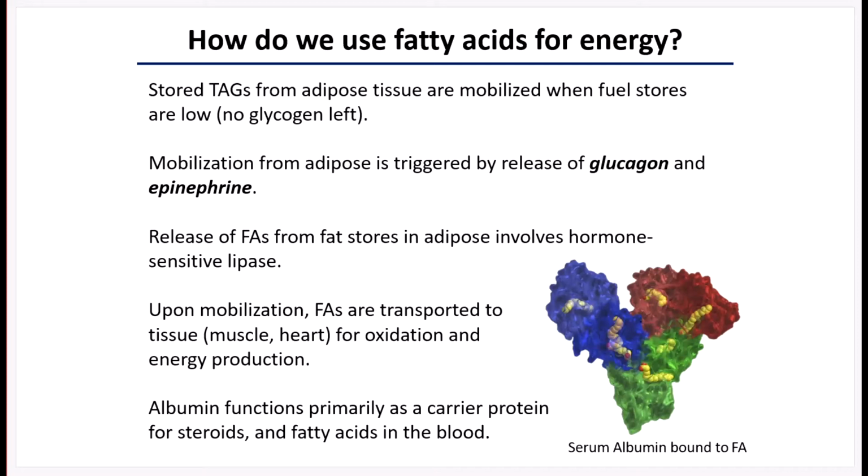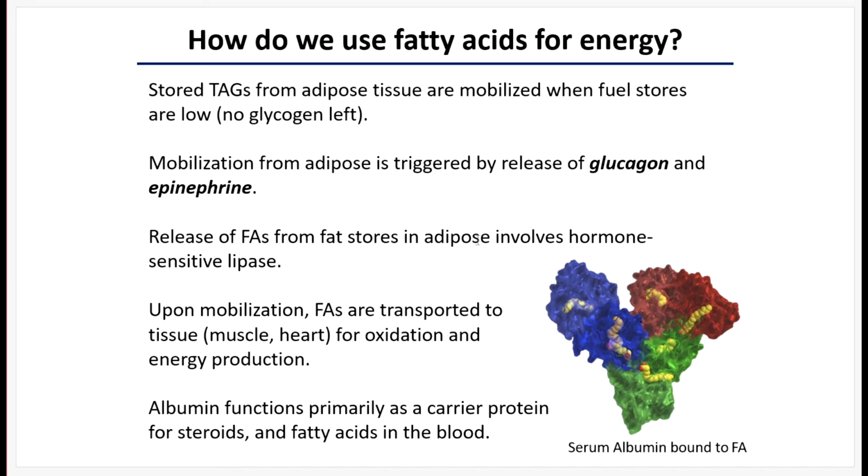And so mobilization from the adipose tissue is triggered by the release of glucagon, which, if you'll remember, is a hormone that is released when blood sugar starts to drop and you've gone quite a long time without eating. Epinephrine is another hormone that triggers mobilization of fatty acids. It's your stress response molecule. And so during times of acute stress, like the fight or flight response, epinephrine will release virtually all high energy molecules into the bloodstream so that all of your muscles can utilize it for energy to get away from your attacker or fight off your attacker.